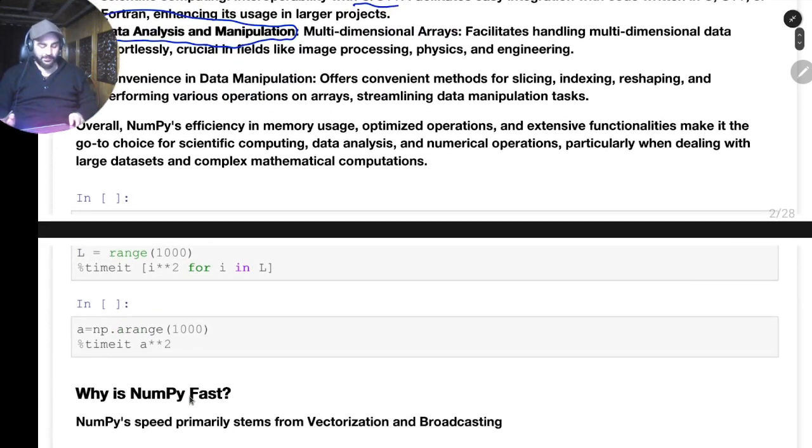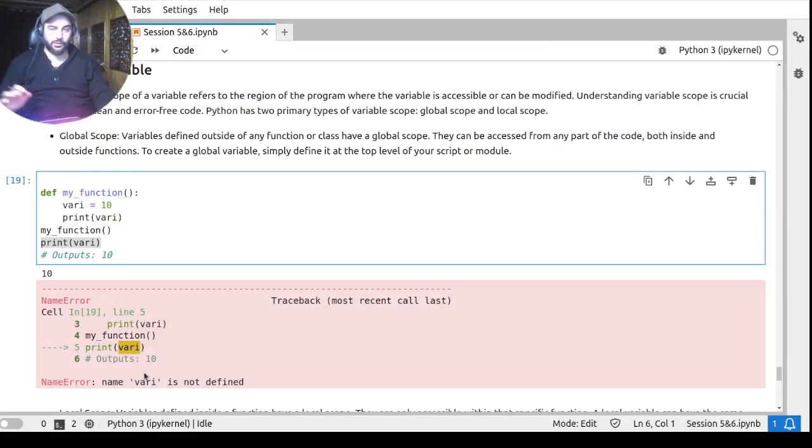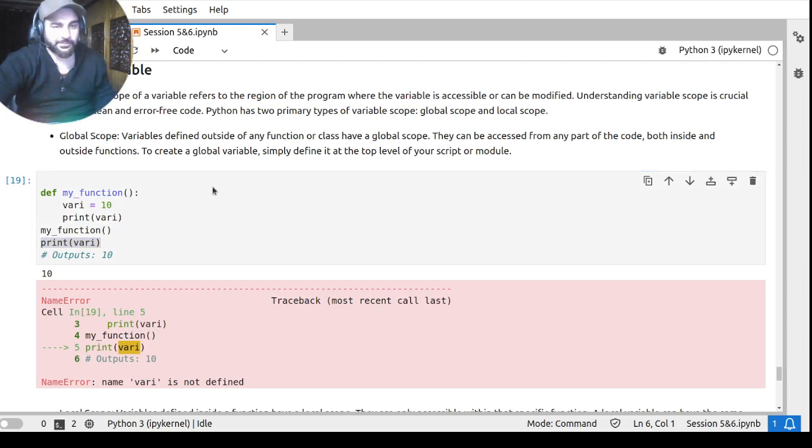Let me show how fast it is. Let us go to the coding window. I'll show you how fast NumPy is. Is my coding screen visible? I hope it is.